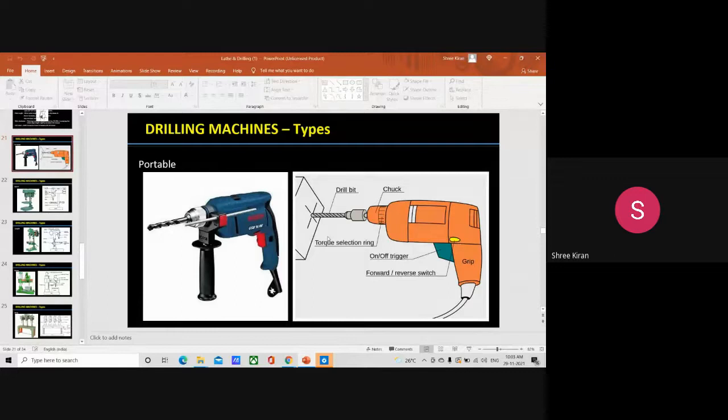It can also be told as hand drilling machine. Please note it down: hand drilling machine. You can see the figure, by looking at the figure itself.